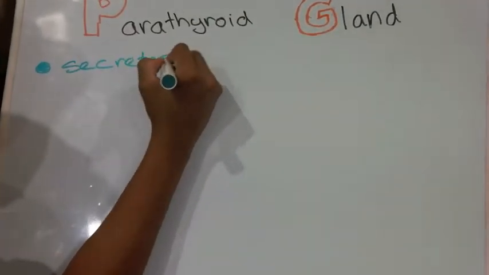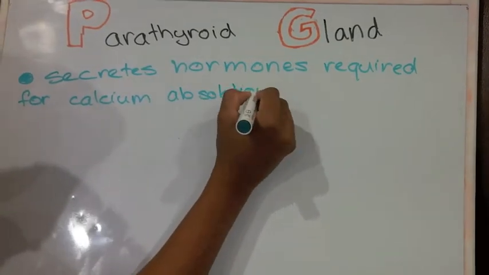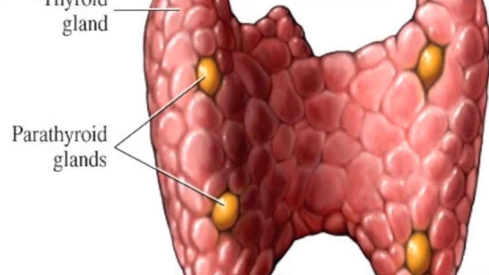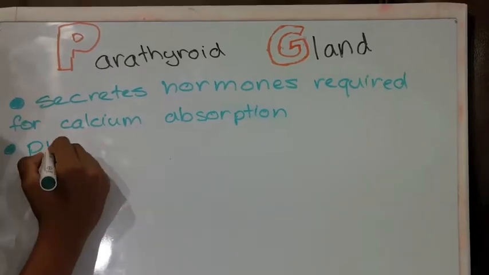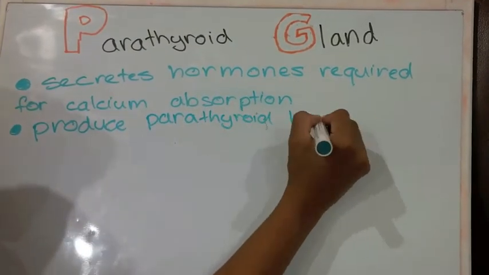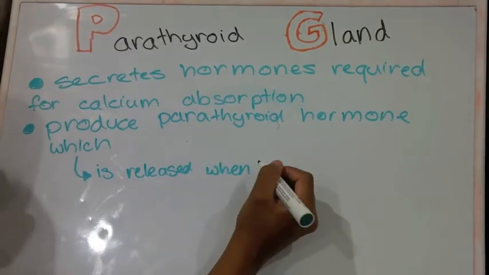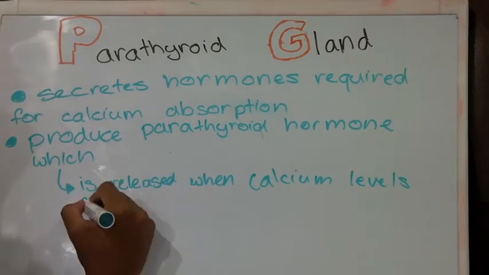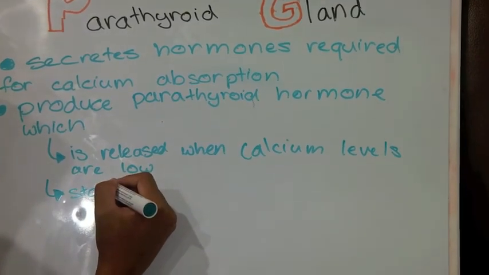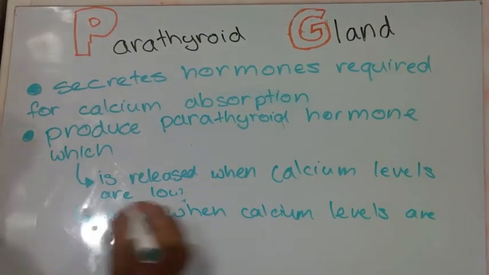The parathyroid is a gland that secretes hormones needed for calcium absorption. The parathyroid is made up of 4 tiny glands located in the neck. The gland is important for controlling the body's calcium levels. These 4 tiny glands produce a hormone called parathyroid hormone, PTH, which raises the blood calcium level. This is done by breaking down the bone, where most calcium is stored, and causing calcium release, and increasing the kidney's ability to hold on to calcium that would otherwise be lost in urine.